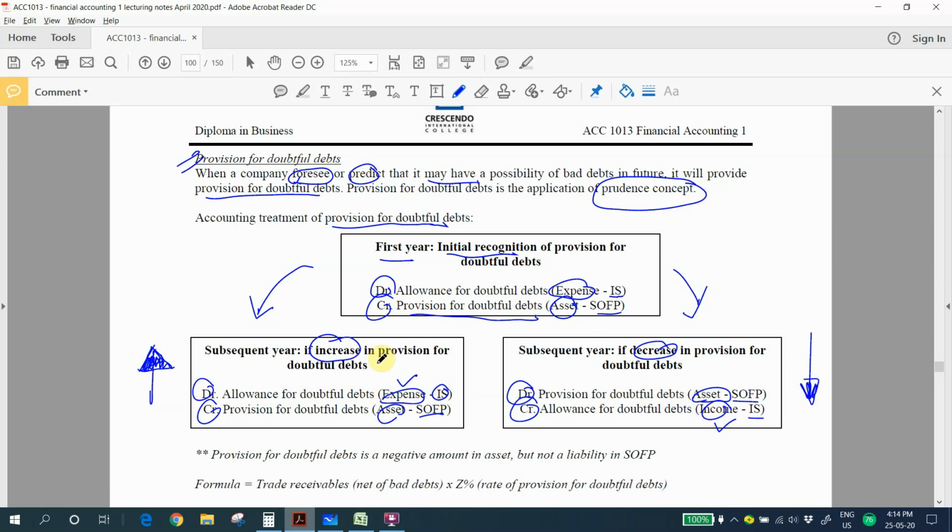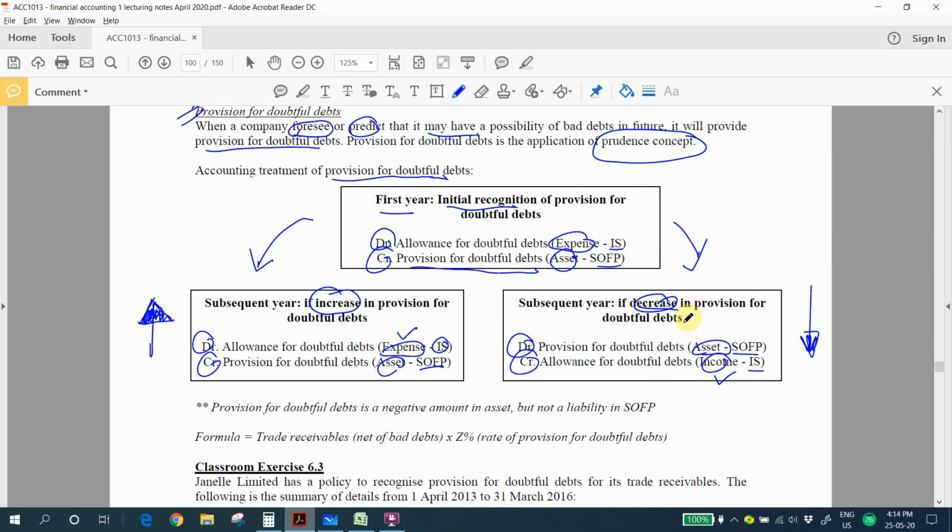Because if your provision for doubtful debts increases, it means that you foresee more bad debts in future. When you foresee more bad debts in future, your expenses will increase. However, if you foresee a lesser provision for doubtful debts in future, it means that your loss or your bad debt will become lesser. When your bad debts become lesser, this is an income to you. And take note that provision for doubtful debts is a negative amount in assets, and this is not a liability in SOP. So later on, I will show you the disclosure in the statement of financial position.